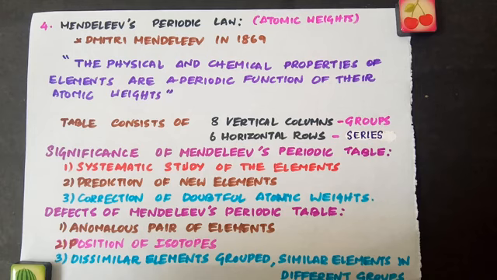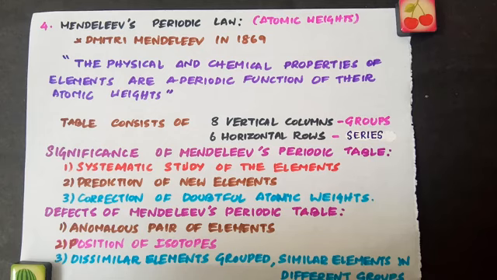And the second defect in Mendeleev's periodic table is the position of isotopes. So what are isotopes? Isotopes are the atoms of the same element having different atomic weights. So according to Mendeleev's classification, there should be a place given for these isotopes in the periodic table, and they should be given different places. But isotopes of an element have not been given different places in the periodic table.